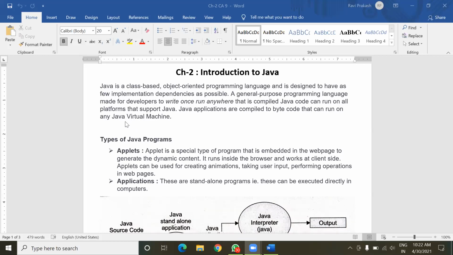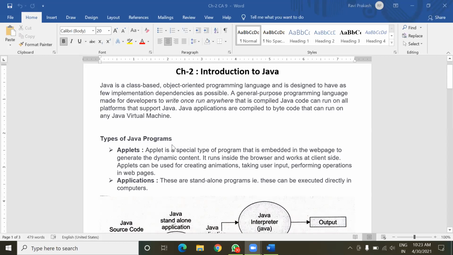It is done by the Java virtual machine, which is provided with the Java development kit. Due to the JVM, we are able to execute the same code on different platforms. I'll explain this in more detail later in this class.